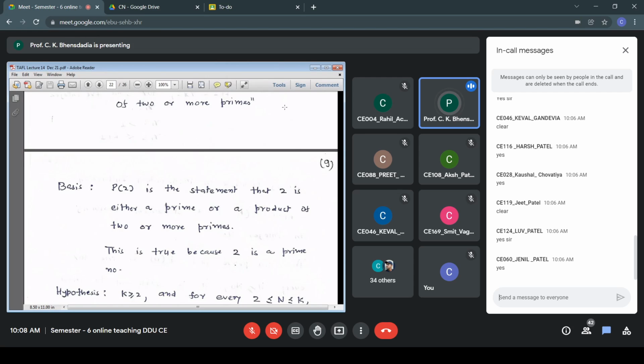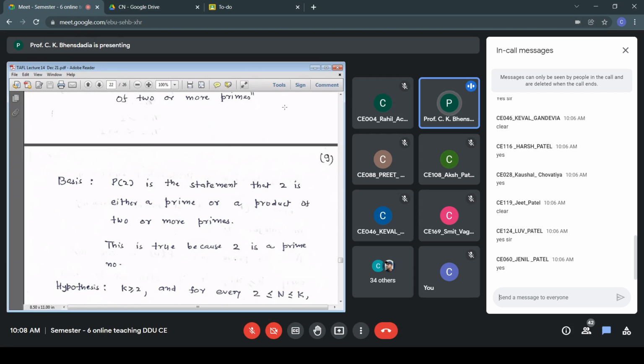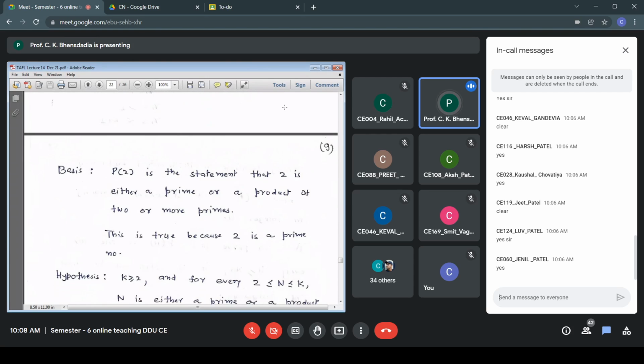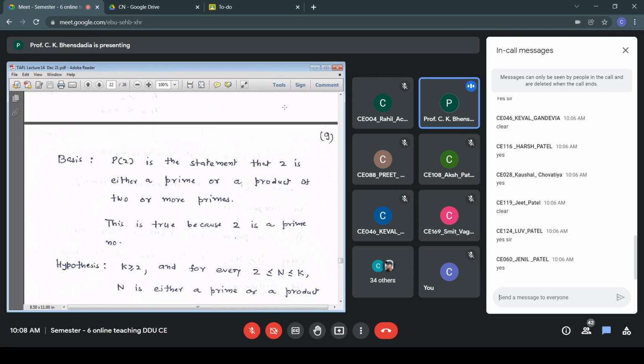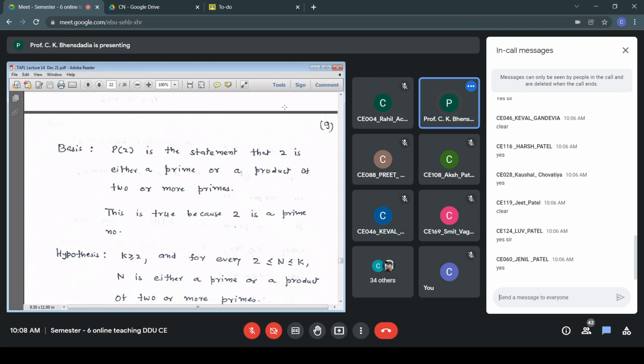So k greater than or equal to 2. Here we talk about n and not k, stronger form of PMI. And for every 2 less than or equal to n less than or equal to k, n is either a prime or a product of 2 or more primes. Had this been the weaker form of PMI, only a single value, here we would have said k is either a prime or a product of 2 or more primes.